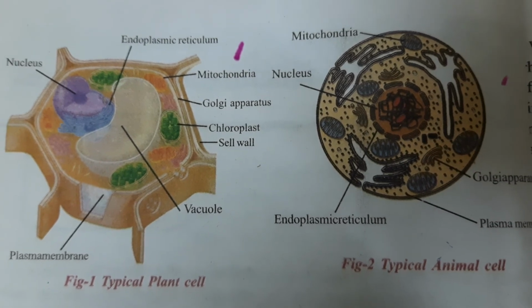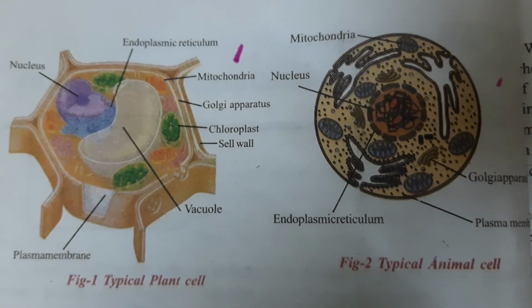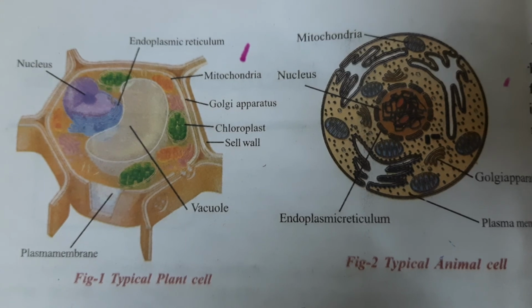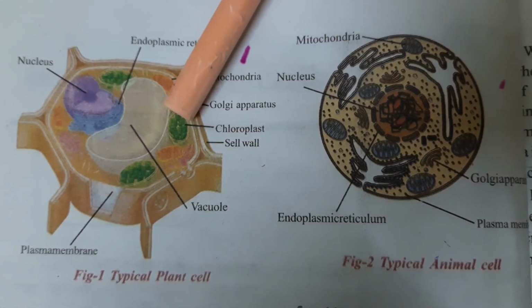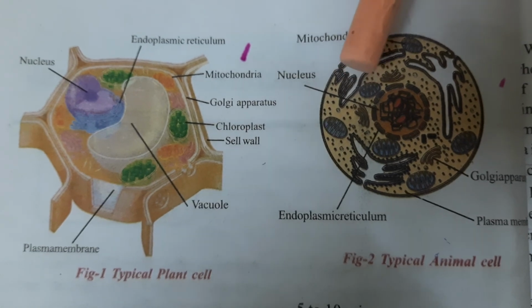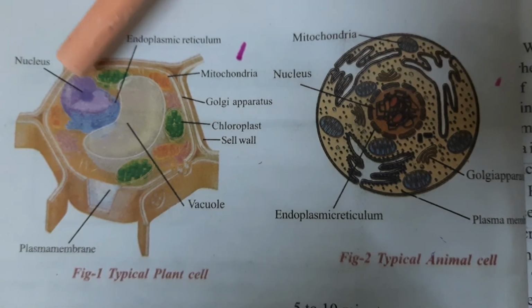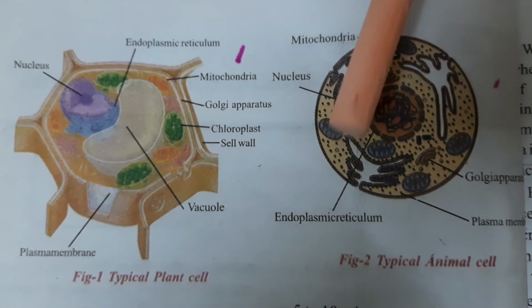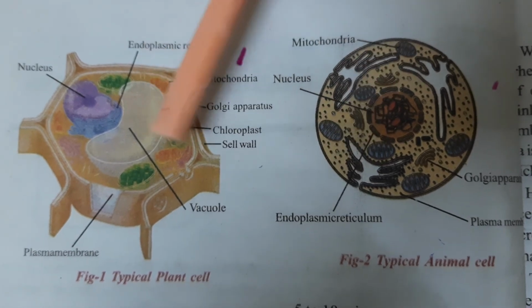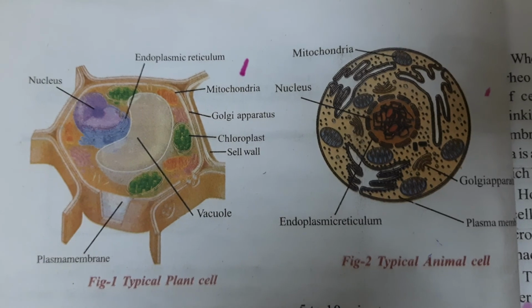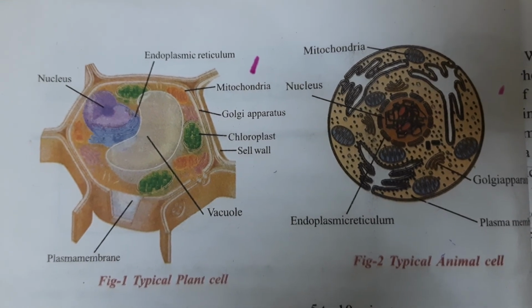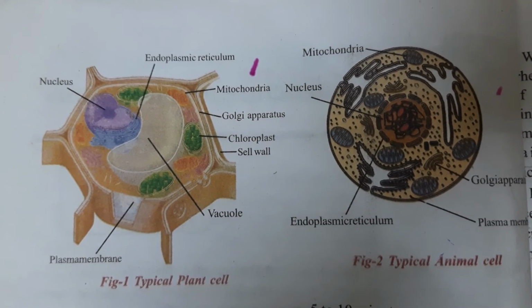If you observe vacuole, cell wall, and the green colored structures which you could see, these are chloroplasts, and they are absent here. Nucleus, vacuole, Golgi complex, mitochondria, all these are organelles. So let us see what their functions are.